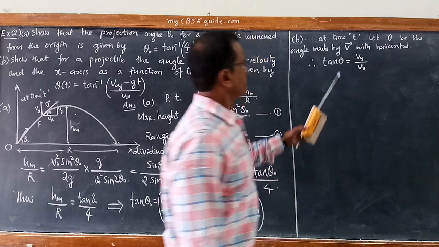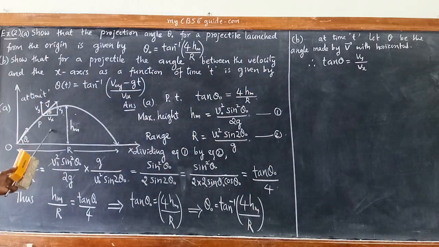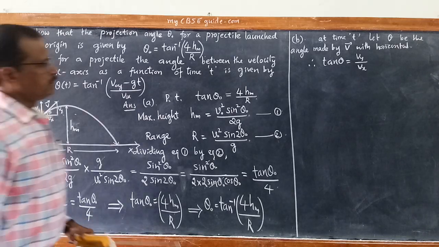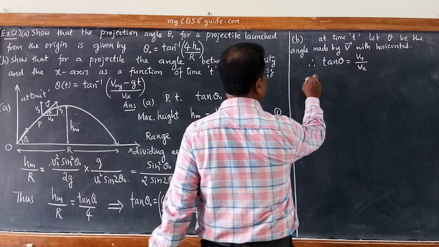where Vy is the y component of velocity at time t, and Vx is the x component of velocity vector v at time t. Now we know what is Vx.